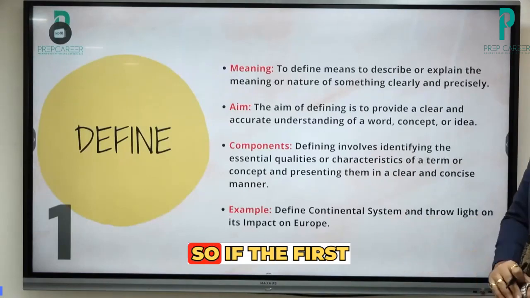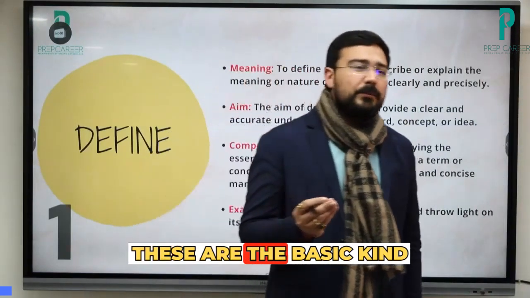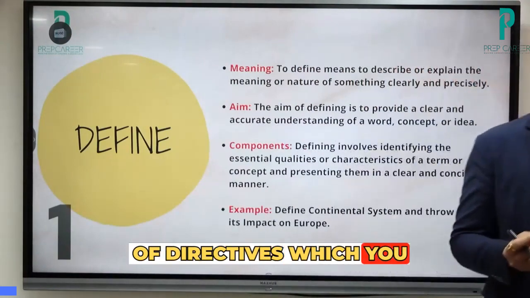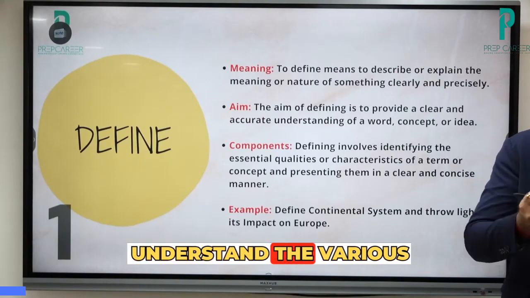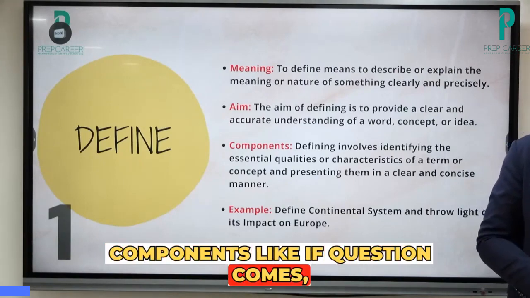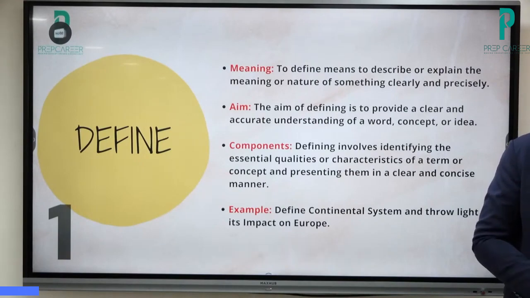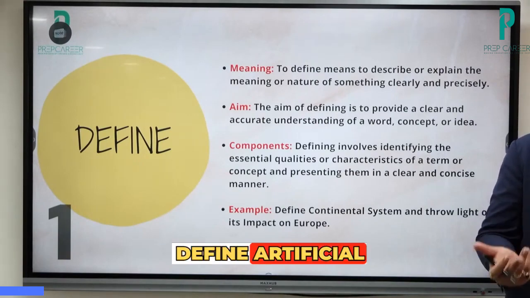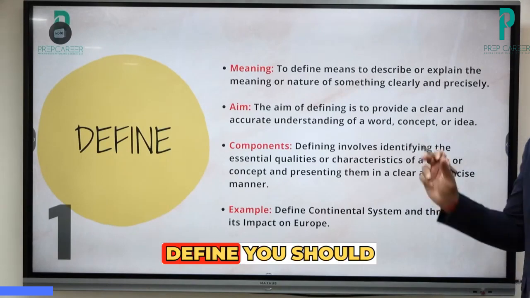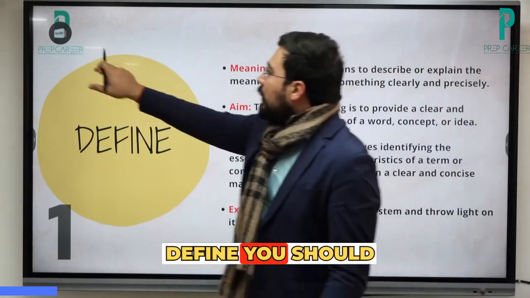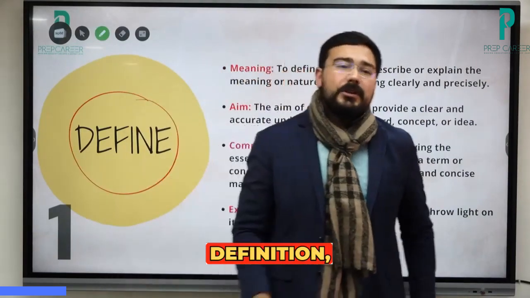Let us start. So if the first directive is define, these are the basic kind of directives which you can get. Define means you have to understand the various components. Like अगर GS में question आता है, define artificial intelligence. Okay, define artificial intelligence. तो पता होना चाहिए कि what is artificial intelligence. तो define में एक जो major aim होता है, you should understand the basic definition.